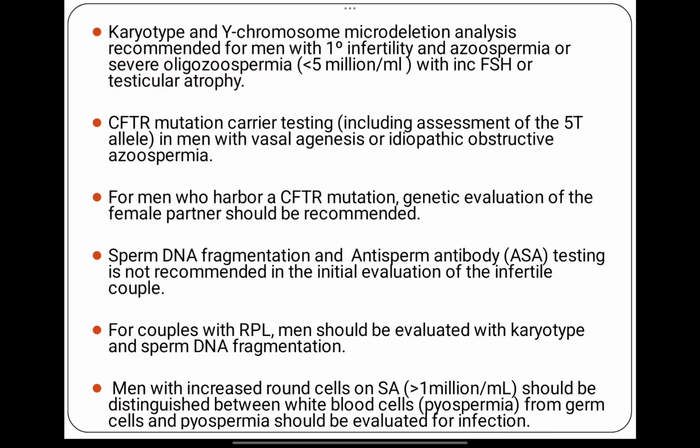Now sperm DNA fragmentation and anti-sperm antibody testing are not recommended for couples with recurrent pregnancy loss. Karyotyping of the male and DNA fragmentation index should be calculated. Men with increased round cells on sperm analysis should be distinguished between white blood cells and germ cells, and pyospermia should be evaluated for infection. So if there is pyospermia or WBCs are more in sperm analysis, then we have to evaluate them for infection